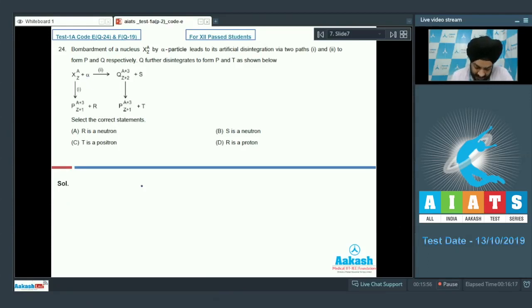So if we talk about the first reaction, we have X(A, Z) plus alpha. So students, alpha is 4 and 2. The mass of alpha is 4 units, whereas the charge on alpha is 2. So this, along path 2, gives us Q, which is A plus 3 and Z plus 2. So if we talk about S, students, we have to apply charge conservation. The total charge on the left hand side is equal to Z plus 2. So the charge on S has to be 0. If we talk about the mass, the total mass on the left hand side is A plus 4. So S has to have a mass of 1 unit. So S has a mass of 1 unit and a charge of 0. So S is a neutron, students.